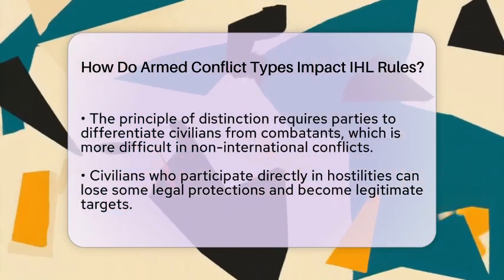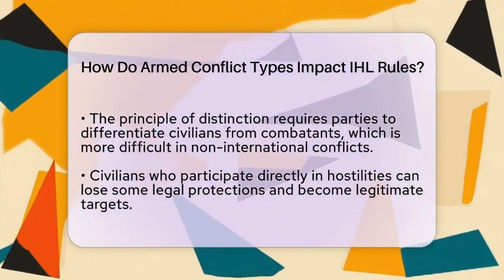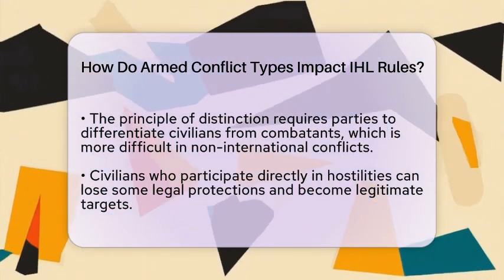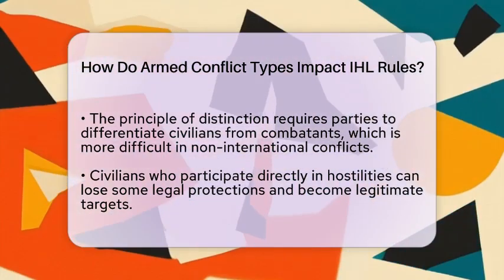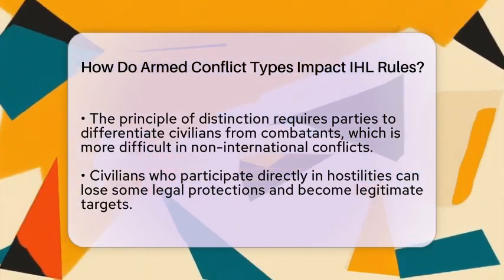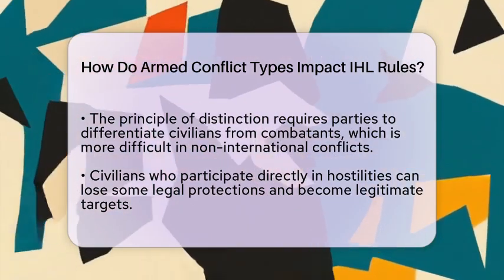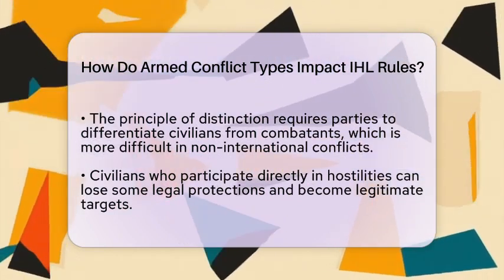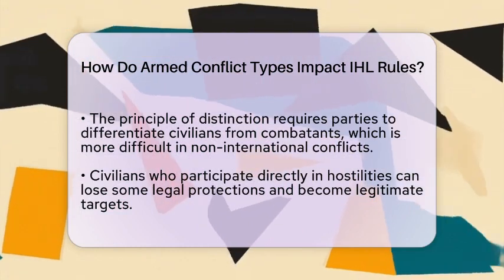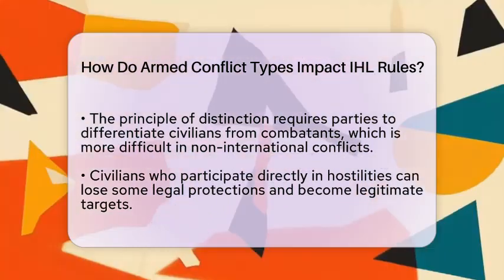Protection of civilians is a core part of IHL. Civilians should never be targeted or harmed intentionally. But if a civilian takes a direct part in hostilities, they lose some protections. This means if a civilian actively fights or supports the fighting, they can be considered a legitimate target. This rule helps prevent civilians from being punished for supporting the conflict indirectly.